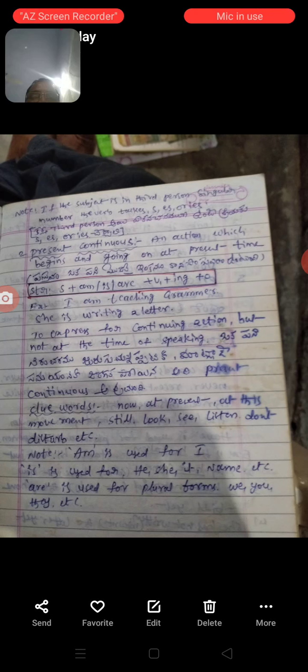And what is the structure of the present continuous tense? Subject plus am, is, or are plus V1 plus ing form plus object. You see the examples here. I am teaching grammar. You are listening to the class.